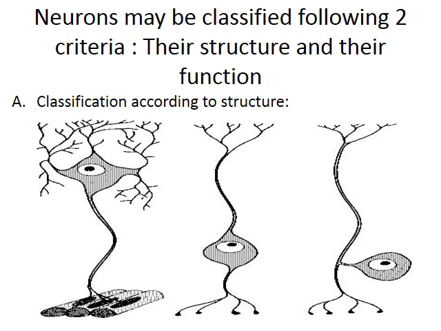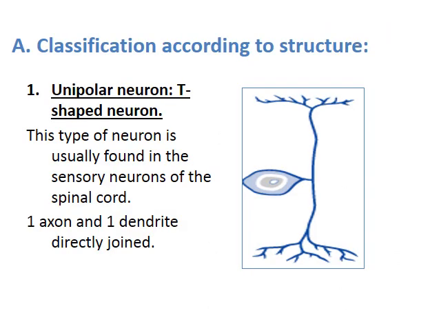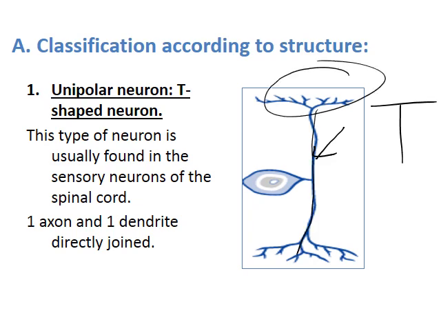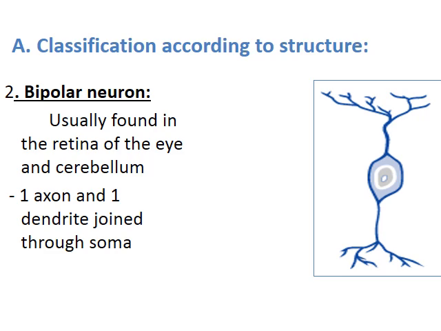Neurons can be classified following two criteria, either their structure or their function. Classification according to their structure is divided into three kinds. The first one is called unipolar, or T-shaped, because it looks like a T-shaped neuron. This type is found in the sensory neurons of the spinal cord, containing one axon and one dendrite, and they are directly joined.